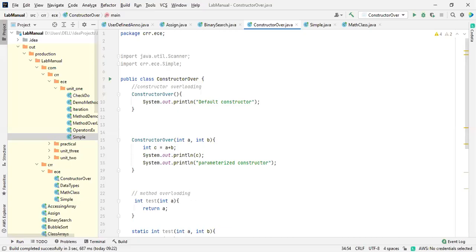I will show you an example. Yeah, this is the constructors topic we discussed last class. So please share the screen. Yeah, I'm sharing it. Wait.